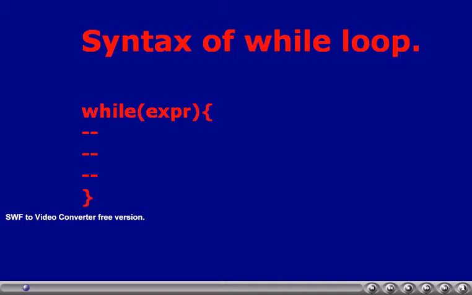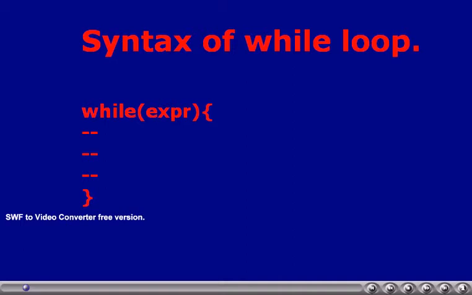Whenever the expression becomes false, the program control goes to the statement after the while block, which we have denoted as capital STMT. Of course, if the while block contains a break, then also the program control comes to this statement STMT.